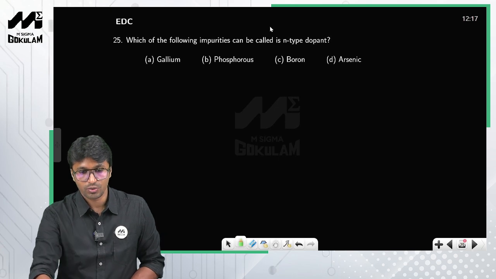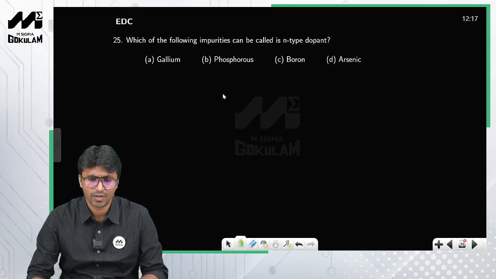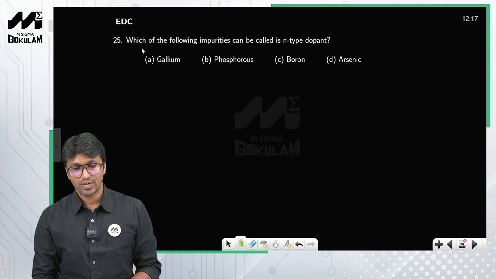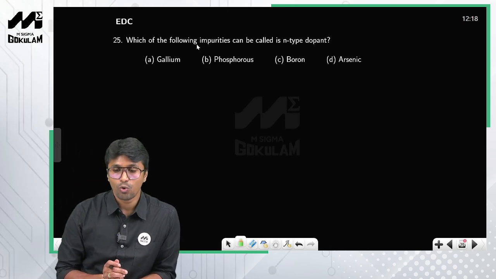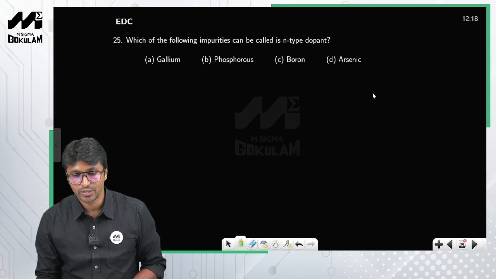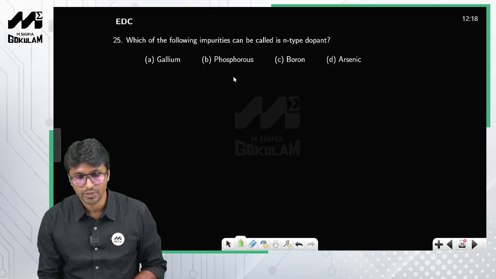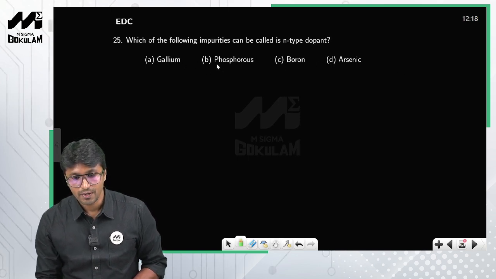Now let us move on to the next question. This is from solid state devices, which is pretty simple. You are asked to identify the n-type dopants. What are the n-type dopants? The fifth group elements are the n-type dopants, so pick the fifth group elements.